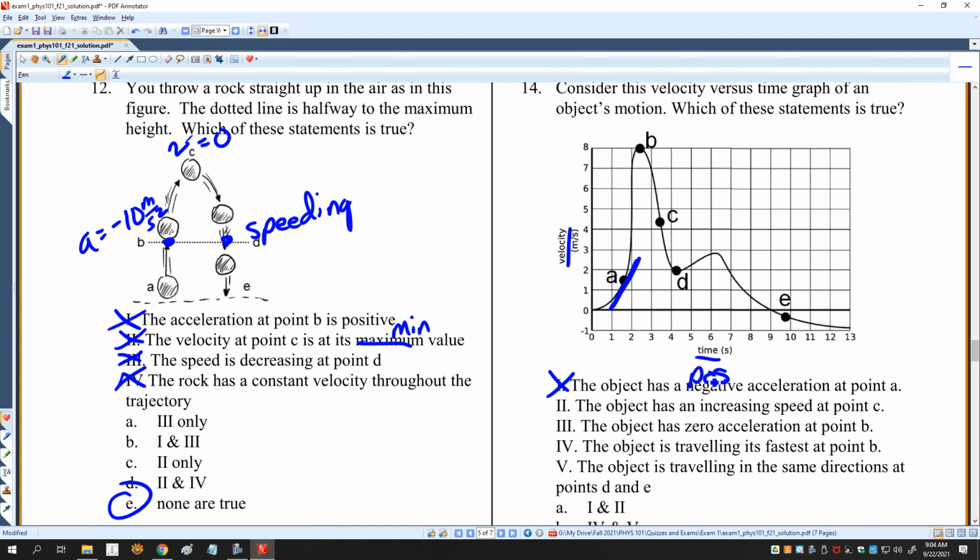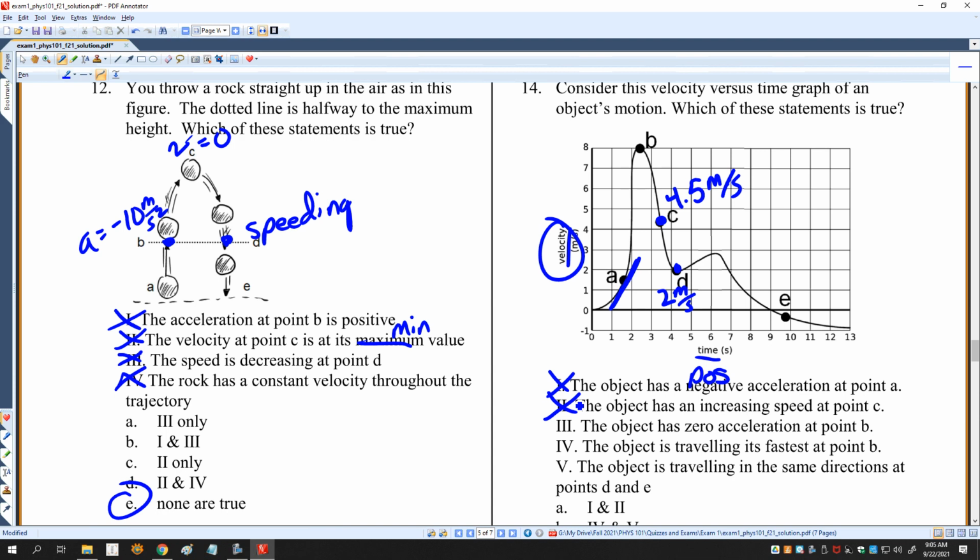The object has an increasing speed at point C. All right, so look, the speed is pretty big right there, but notice that it's pretty small right here. Oh, I'm sorry, excuse me. I'm looking at that the wrong way. I'm thinking position versus time. Be careful with this, okay? Velocity is here. So the speed is 4.5 meters per second. And here the speed is 2 meters per second, right? Between point C and D. So that means that it doesn't have an increasing speed, it has a decreasing speed.